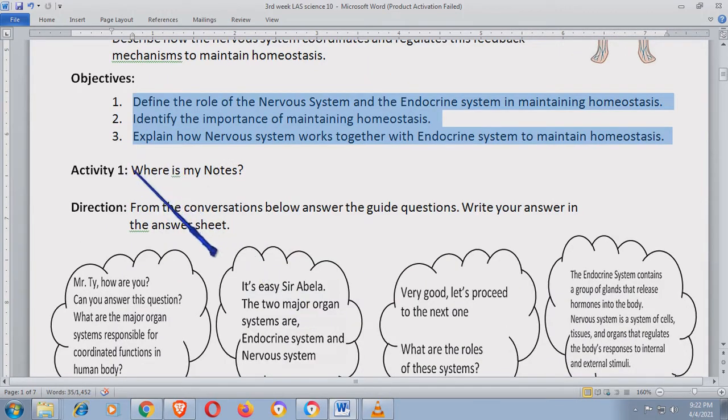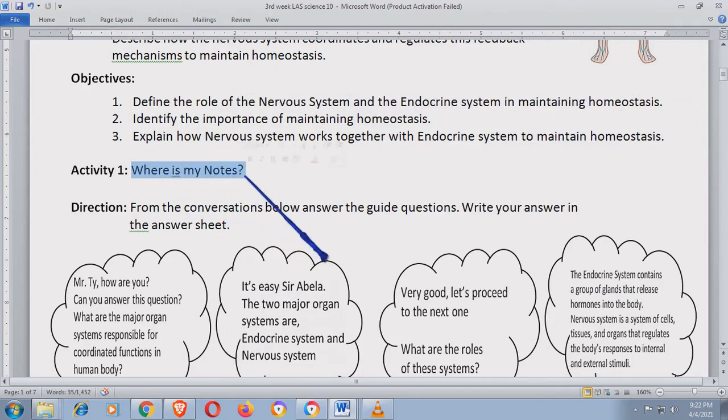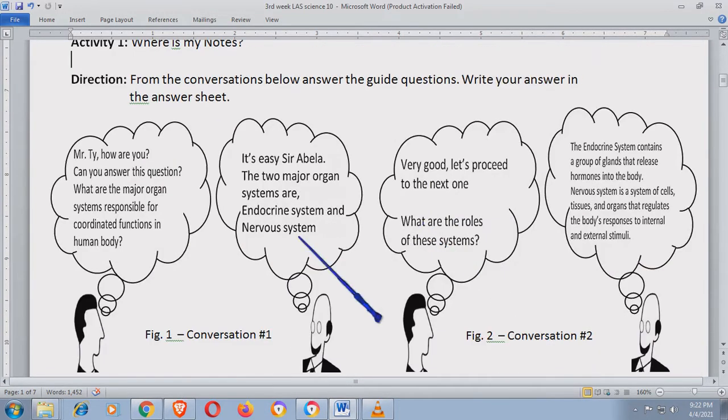So, the title of the activity is Where is my notes? Because you are like observing an interview and then you are taking down your notes. Parang ganun ang mangyayari. Now, let's read the direction. From the conversations below, answer the guide questions. Write your answer in the answer sheet. Now, dear students, you're going to read the conversation that is actually happening.